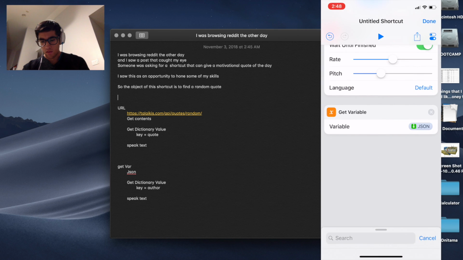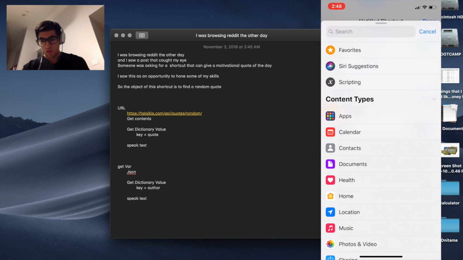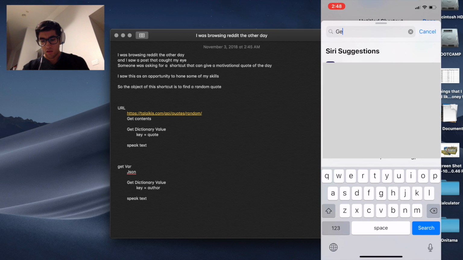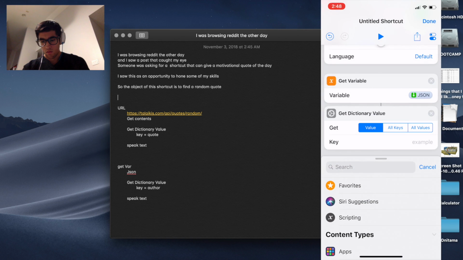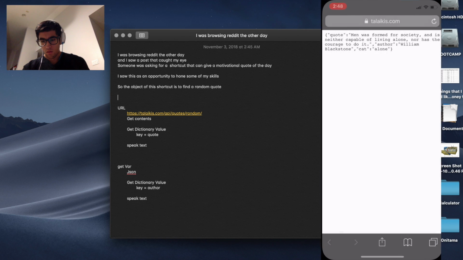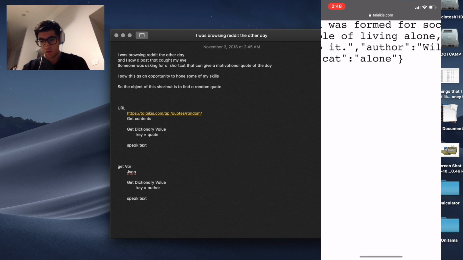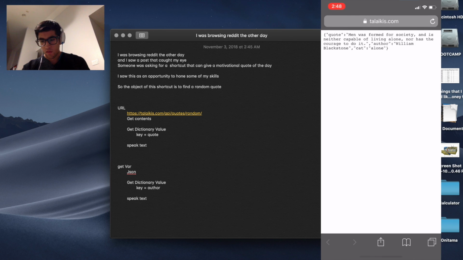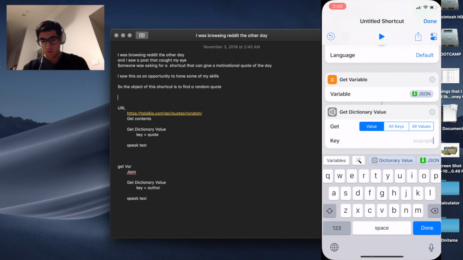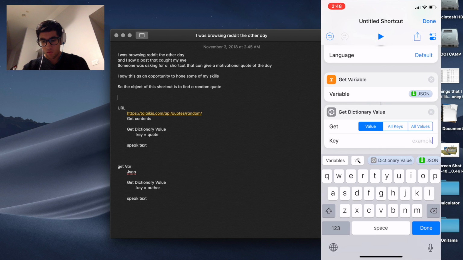And then next, we're going to do the same thing. We're going to get a dictionary value. Then we get the author. In this example, it'll give us William Blackstone. So let's do author.